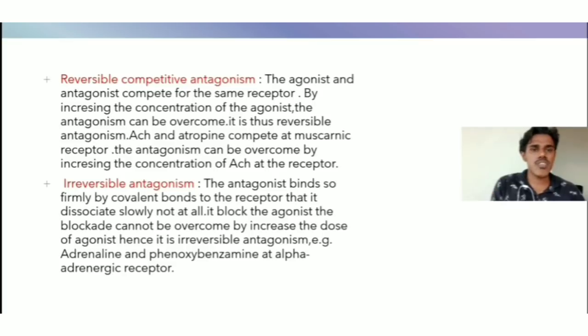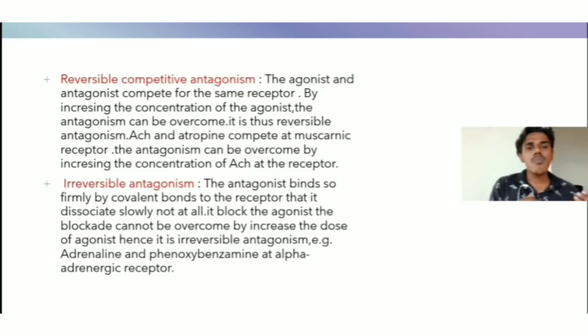The action of acetylcholine and atropine we will discuss later. Again, acetylcholine and atropine compete at the muscarinic receptor, and the antagonism can be overcome by increasing the concentration of acetylcholine. The agonist and antagonist compete for the same receptor; by increasing the concentration of the agonist, the antagonism can be overcome. It is reversible antagonism.